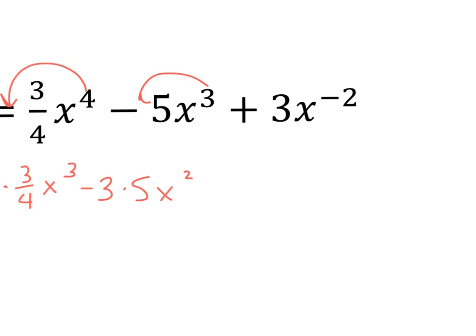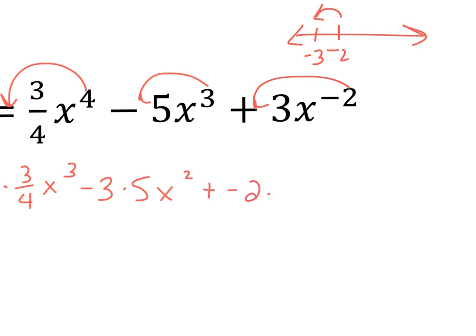If I'm on a number line and I'm at negative 2, and I drop it, making it smaller, I'm going this way, so it's actually going to become negative 3. So when I move this up, it's plus negative 2 times 3, and then it gets smaller because that's what's happening to the other ones.